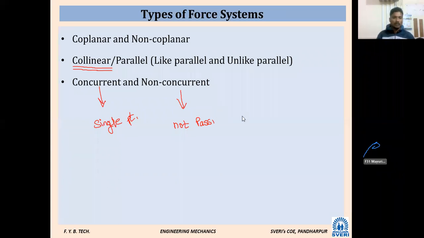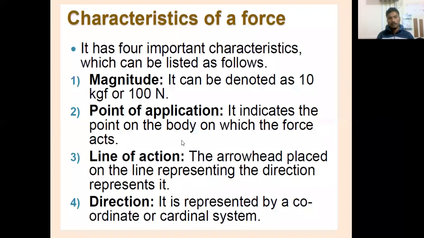We will see that. Next one. Force has four characteristics. So hereafter, whenever a force word or force parameter comes into the picture, this one is most important again. Once a force comes into the picture, which things do we have to see for that particular force? These are the four things which are important related to force. Which four things are important? Magnitude, point of application, line of action, direction.